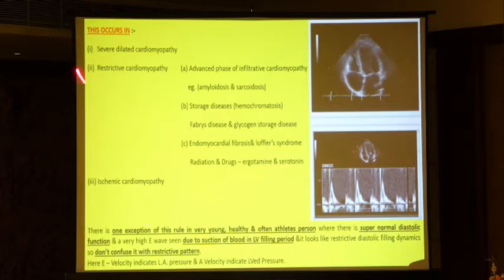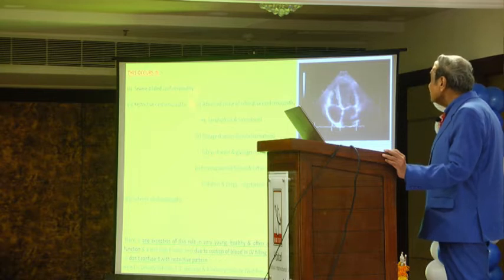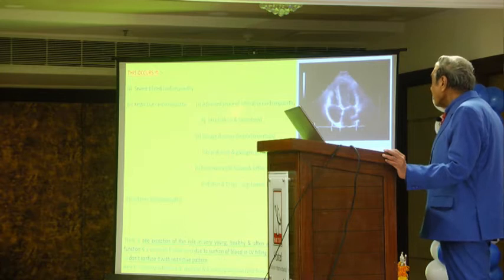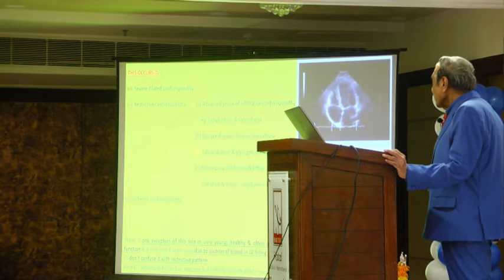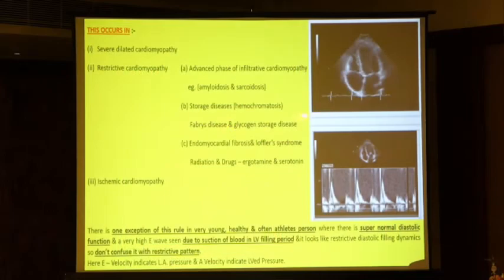I am telling the causes of the third stage. It occurs in severe dilated cardiomyopathy, restrictive cardiomyopathy, meaning advanced phase of infiltrative cardiomyopathy, that is amyloidosis and sarcoidosis. Also hemochromatosis, Fabry disease, glycogen storage disease, endomyocardial fibrosis, Loeffler syndrome, radiation, drugs like ergotamine and serotonin, and also in ischemic cardiomyopathy.